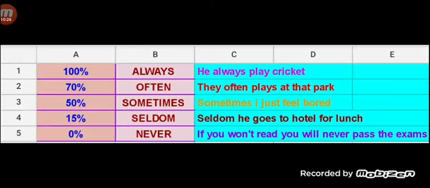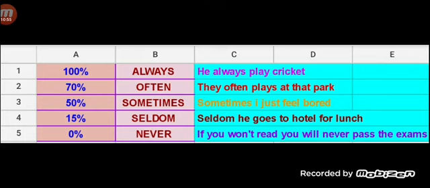So in this chart, you can observe it is divided into A, B, C, D and E. In the A column, you can see 100%, 70%, 50, 15 and 0%. In the B column also you can observe always, often, sometimes, seldom, never. And in the C part you can see examples.